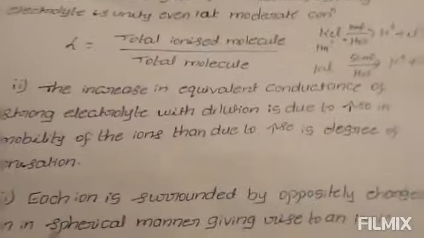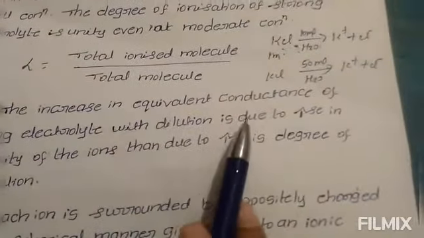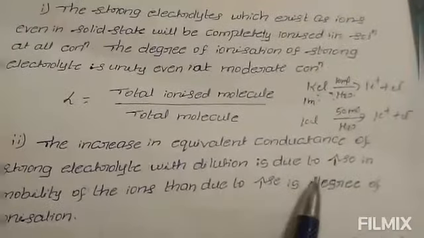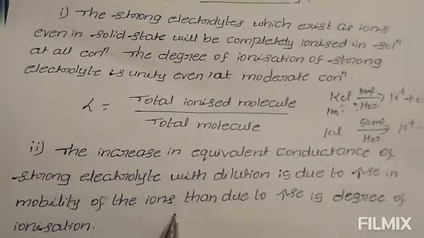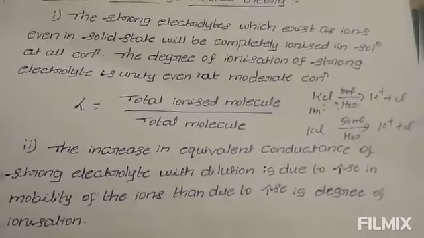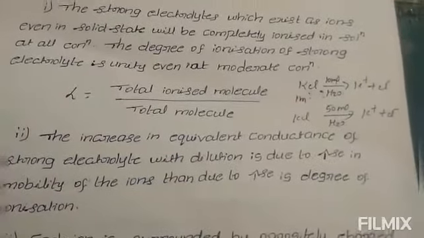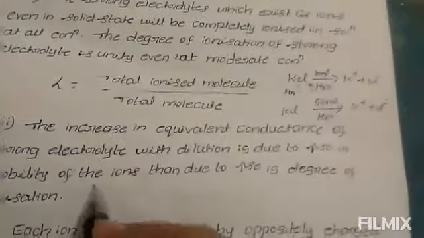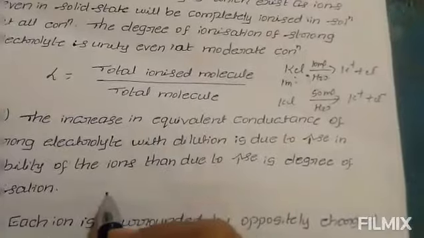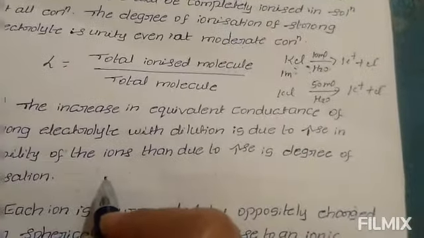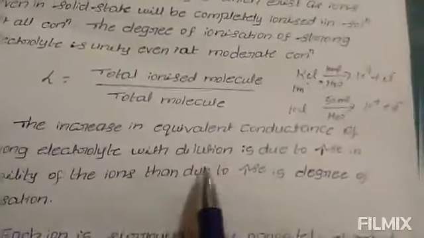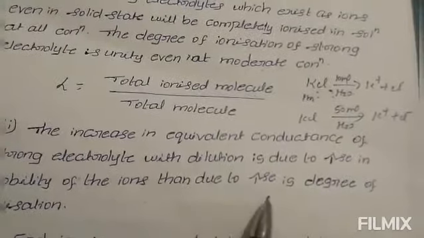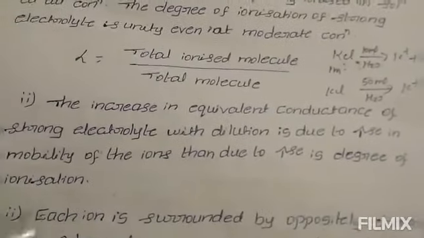Next point, the increase in equivalent conductance of strong electrolytes with dilution is due to the increase in the mobility of the ions rather than due to an increase in degree of ionization. Strong electrolytes are completely ionized even in dilute or concentrated solutions. The main reason for the increase in equivalent conductance with dilution is the increase in mobility of the ions.